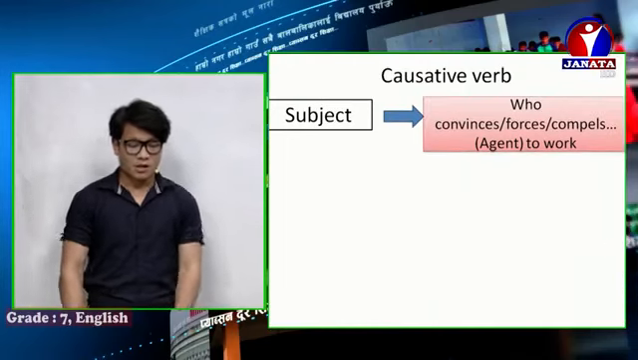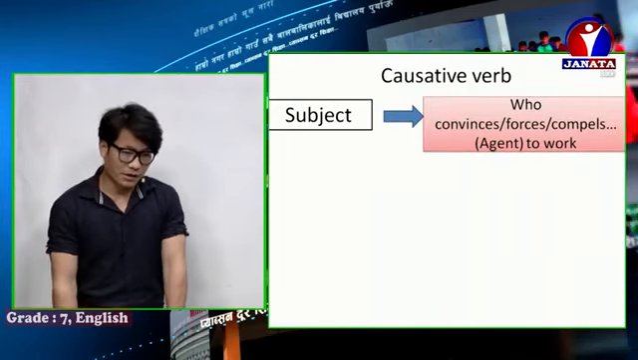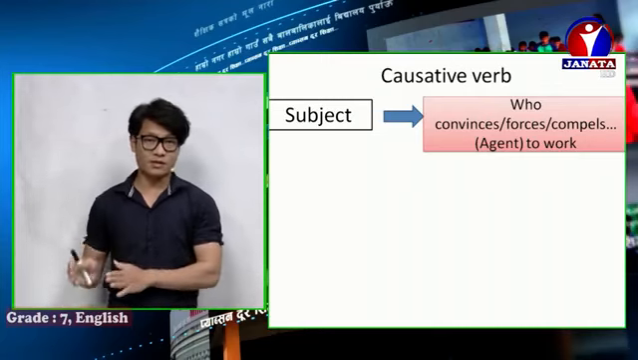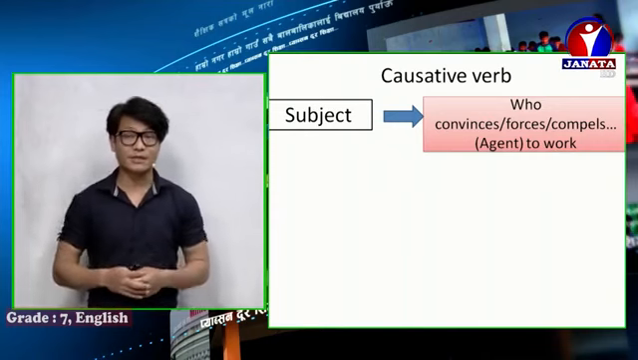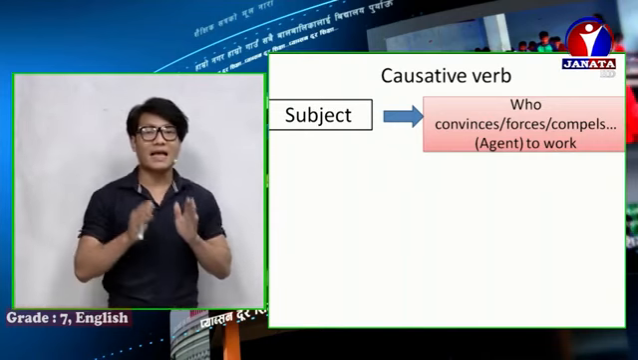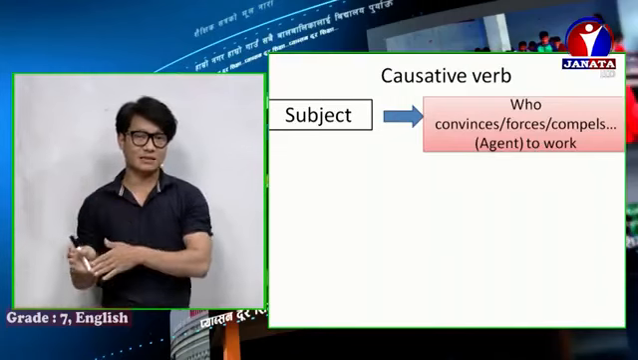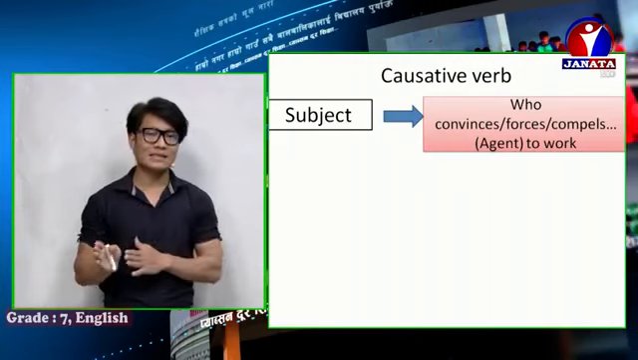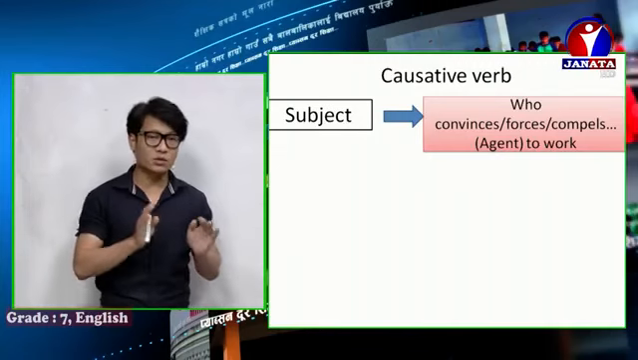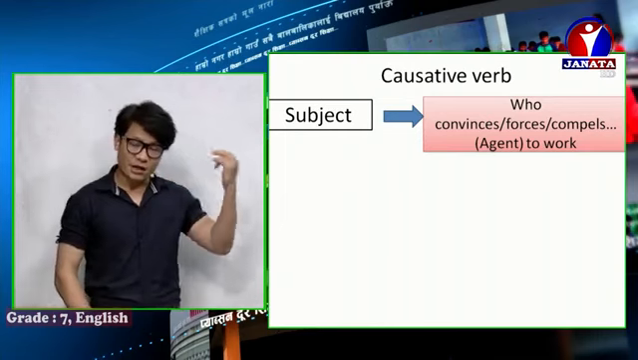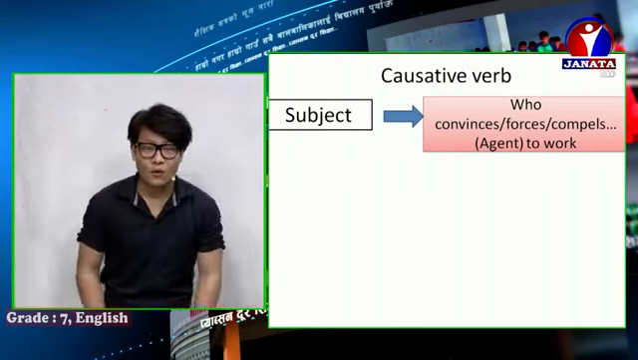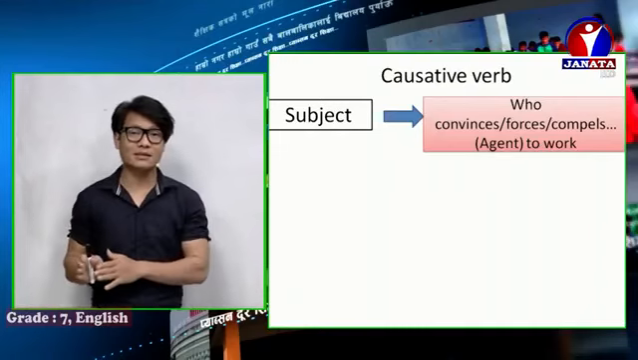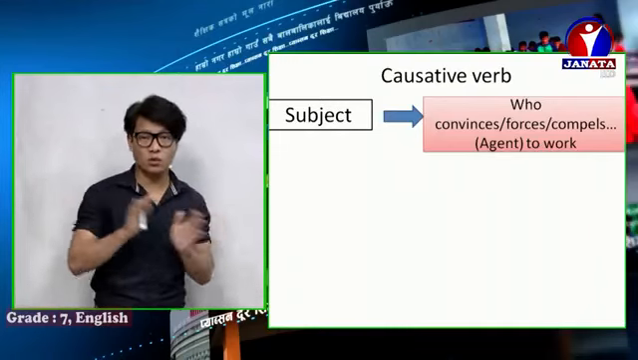Subject. Here you should know what subject is in causative verb. In the case of causative verb, let me tell you what subject is. Subject is that person who convinces, who forces, who compels, who wishes, who permits the agent to work.